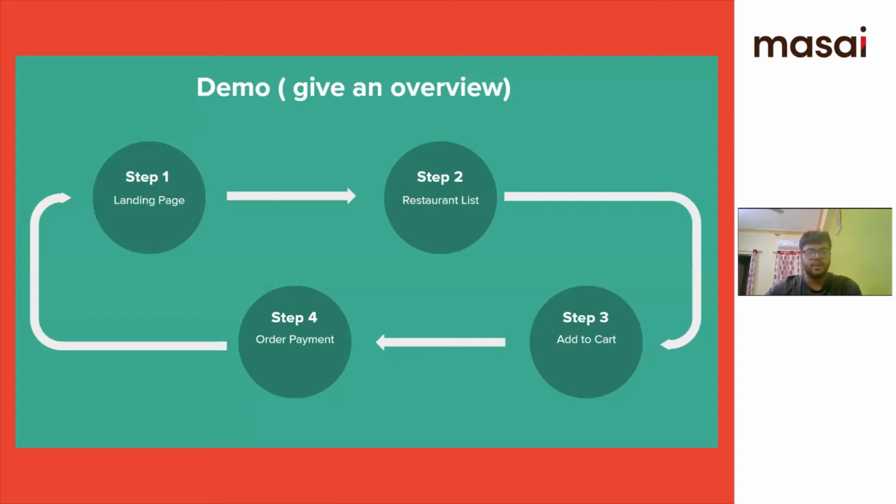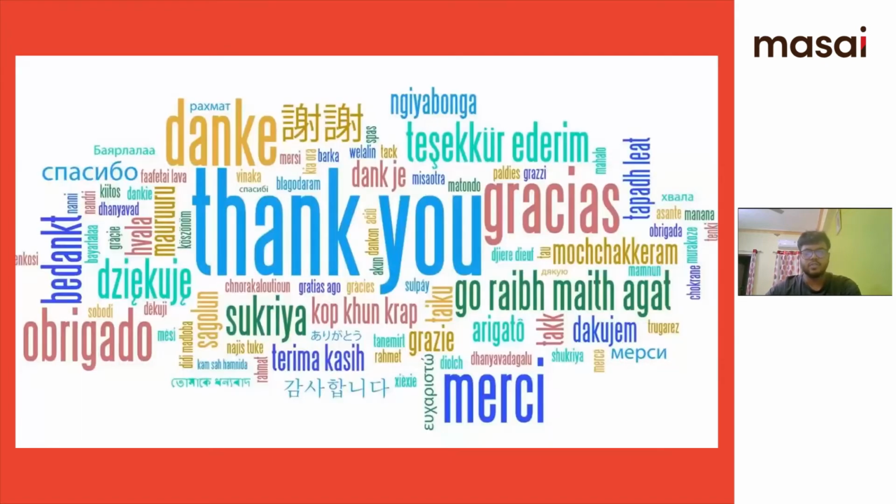So this is the demo of our project. First is the landing page, where the cards will be available. After clicking a card, the restaurant list will be there, and we need to select one of the restaurants. After clicking the restaurant, it will show the items related to that restaurant. We add the items we want to our cart. After successfully adding to the cart, we do the payment, and after successful payment, the order will be done. Yeah, that's all from my side.